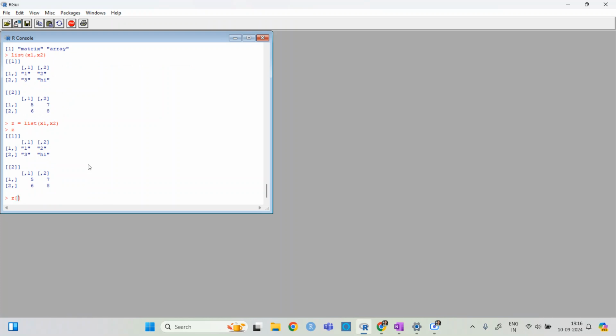If I write z[1], it will give this. If I write z[[1]] with double brackets, it will give this matrix. So we can make a list out of these two matrices.